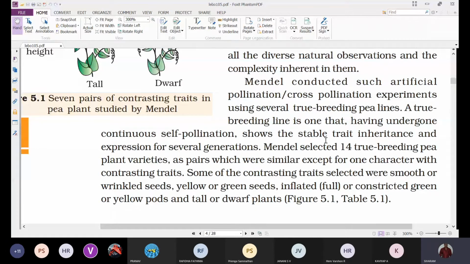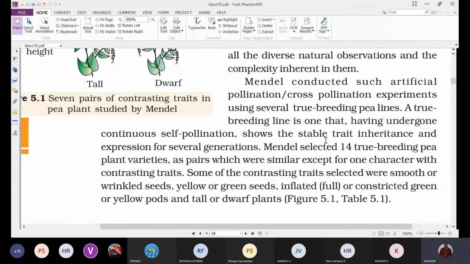Some of the petals, the wing petals and keel petals, enclose the essential parts of a flower. So as the essential parts of the flower are not exposed, we call the flowers in case of pea plant cleistogamous. We all know very well that cleistogamous flowers usually undergo autogamy or self pollination. But here, Mendel, while conducting these hybridization experiments, carried out certain cross pollinations.